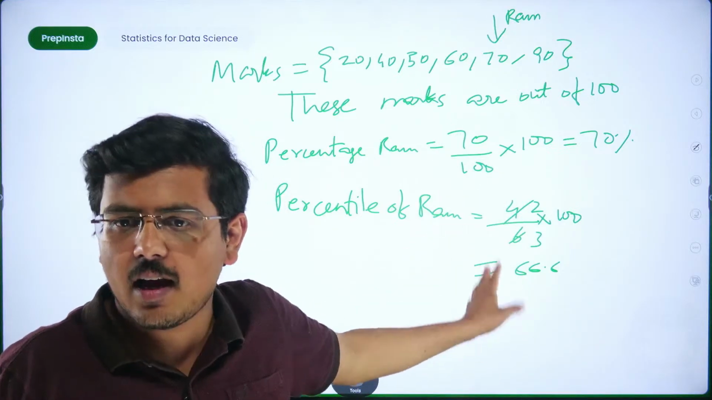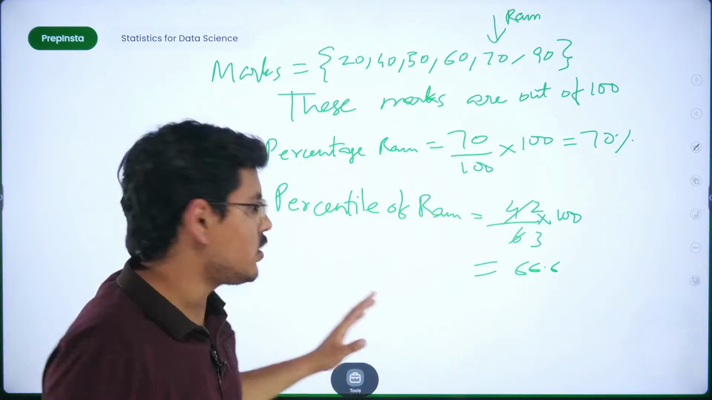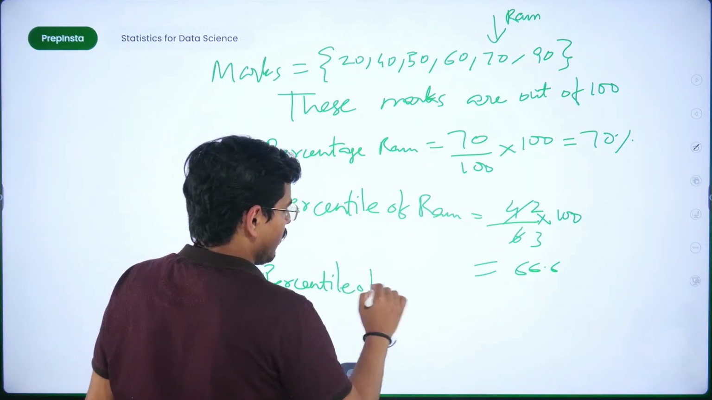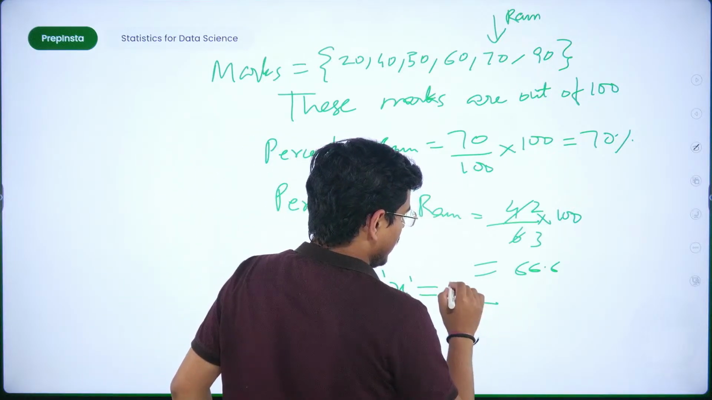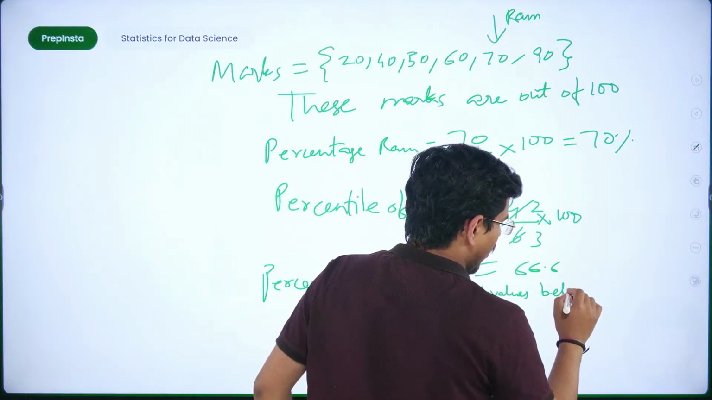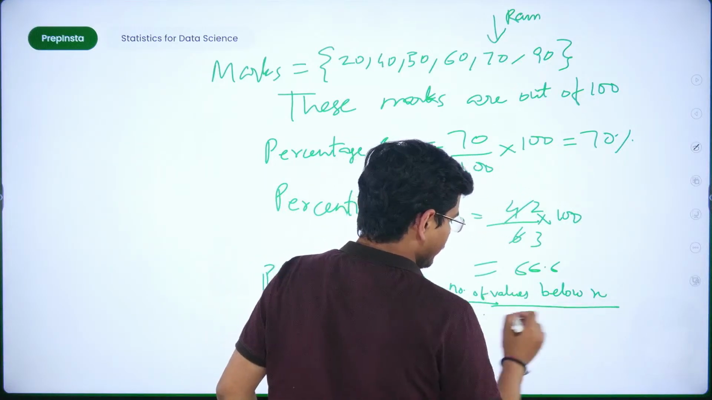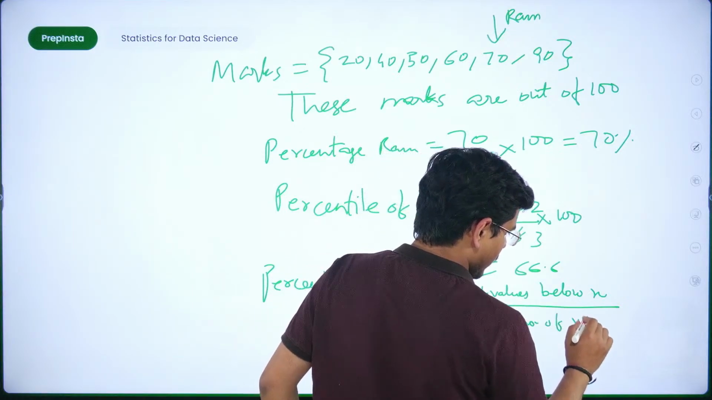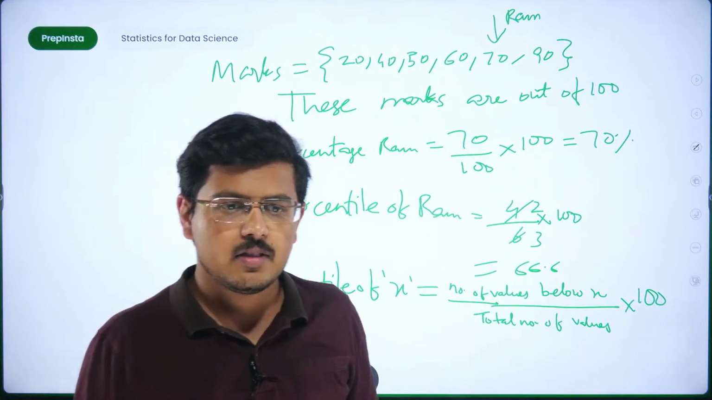Now is percentile clear? This is a very easy example. Now how did I calculate it? I'll give you a general formula for that as well. So percentile of x, where x is a value, is nothing but the number of values below x, divided by the total number of values, into 100. Is it clear?